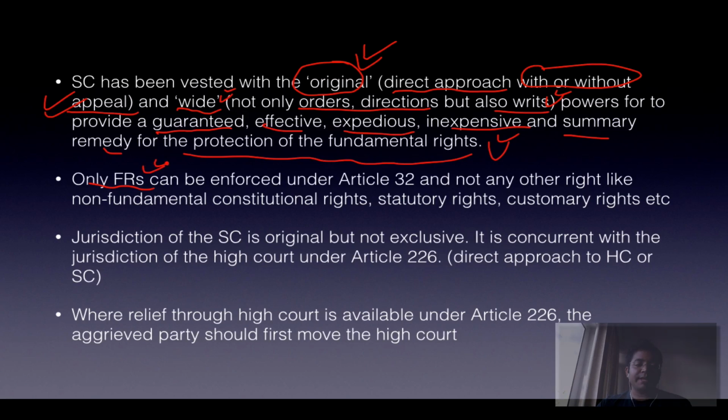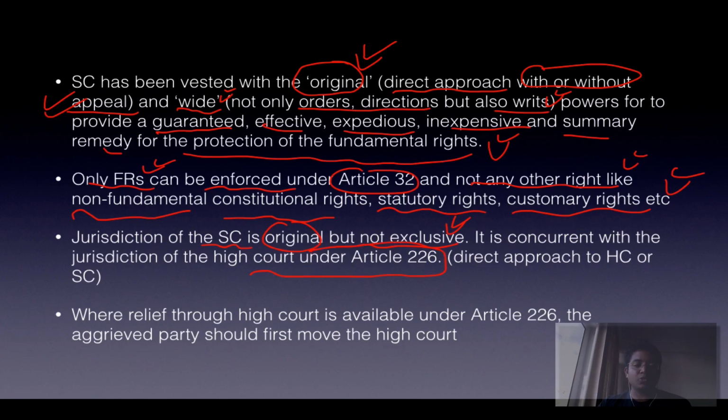So only fundamental rights can be enforced under Article 32 and not any other right, like non-fundamental constitutional rights, statutory rights, customary rights, etc. These kinds of rights cannot be enforced under Article 32. Is that absolutely understood? Only the fundamental rights. So the jurisdiction of the Supreme Court is original but not exclusive. What do you mean by this? The High Court can also issue writs under Article 226. That is, you can directly approach the High Court or the Supreme Court. Finally, where relief through the High Court is available under Article 226, you should first approach the High Court according to a Supreme Court ruling.